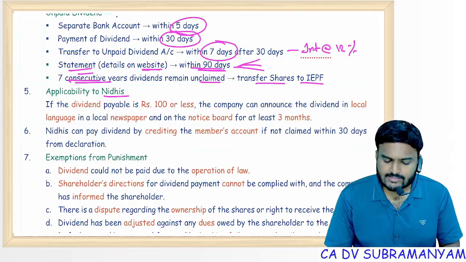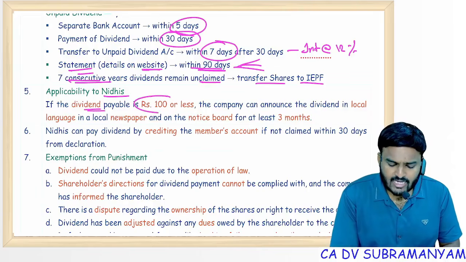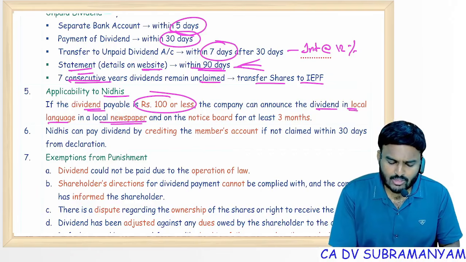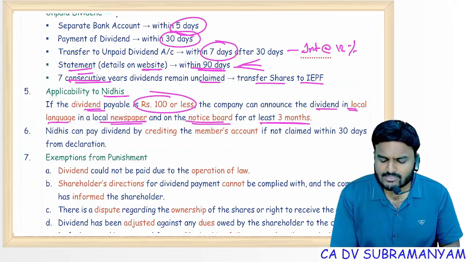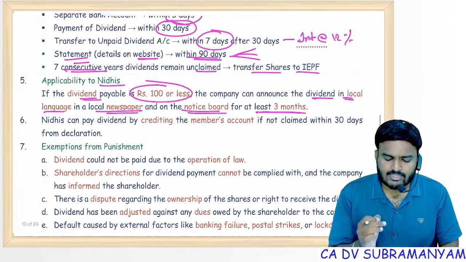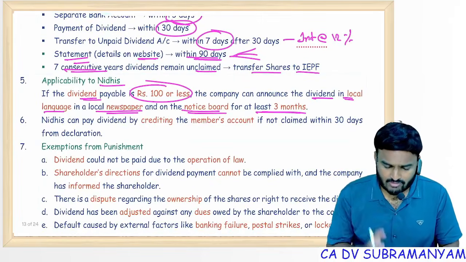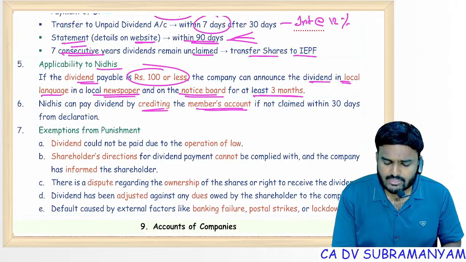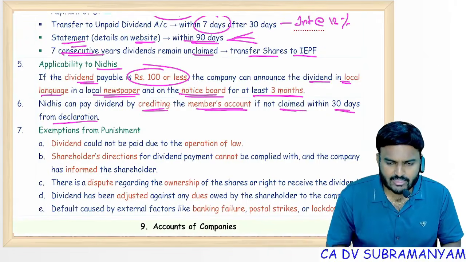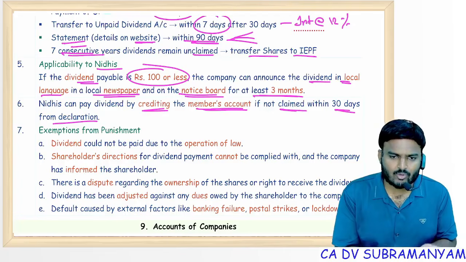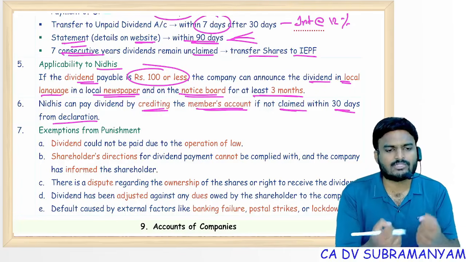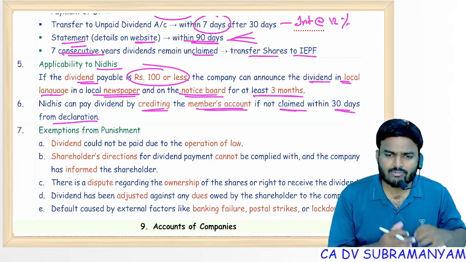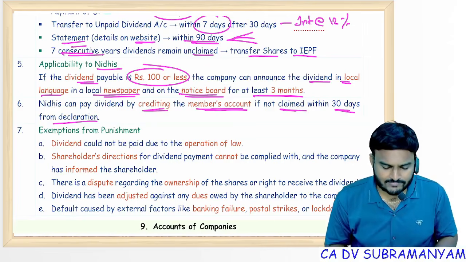Applicability to nidhis. If the dividend payable is 100 or less, the company can announce the dividend in the local language in a local newspaper and on the notice board for at least 3 months. Then the company is said to be in compliance with Section 127. All these sections have been complied with. Nidhi companies can pay dividend by crediting the members' accounts if not claimed within 30 days from the declaration. Nidhi means it's a small bank only. It's like a bank where members deposit their savings and members borrow money in case of need. So the amount will be credited directly to the member's account.